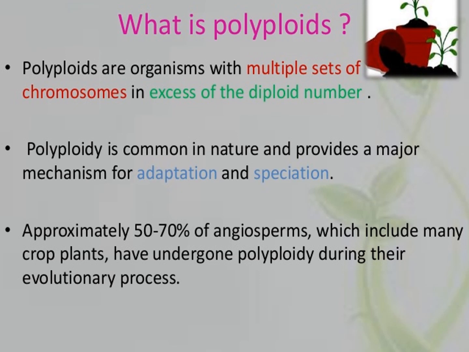Achievements of polyploidy breeding. What are the achievements? Seedless watermelons, that is 3n. Bananas, 3n. TV29, a triploid variety of tea with largest shoots and drought tolerance. Triticale, 6n, that means six chromosome sets are there. 6n is a hybrid of wheat and rye.